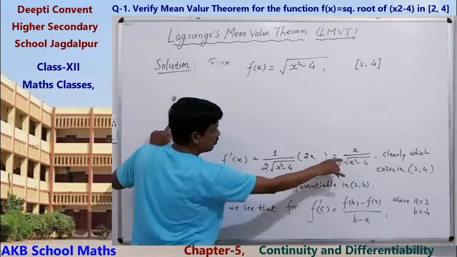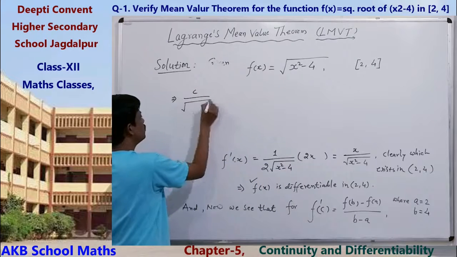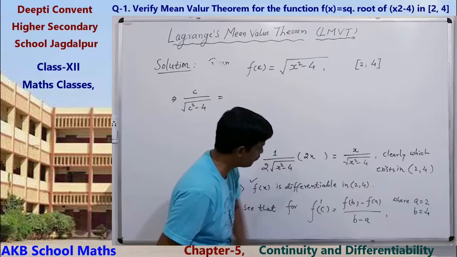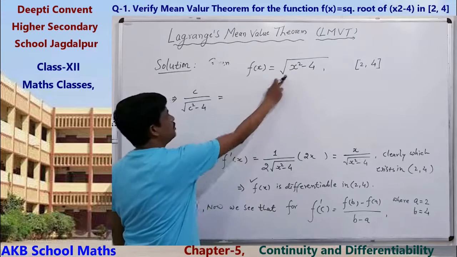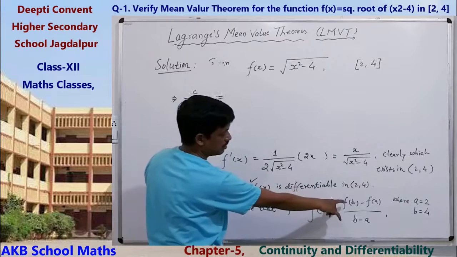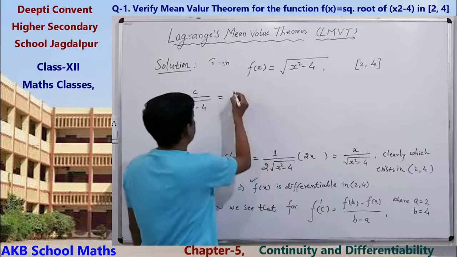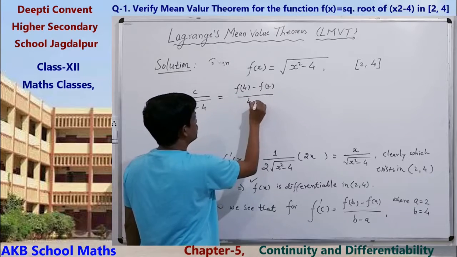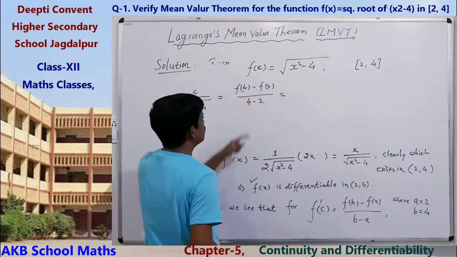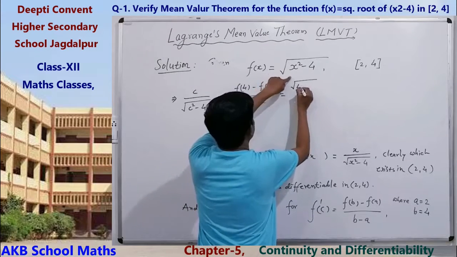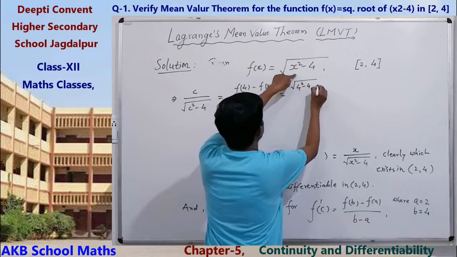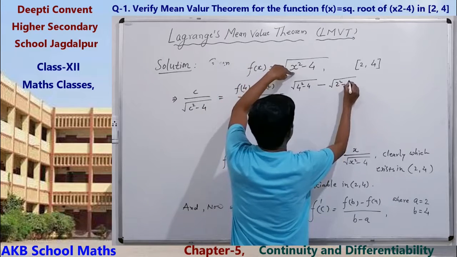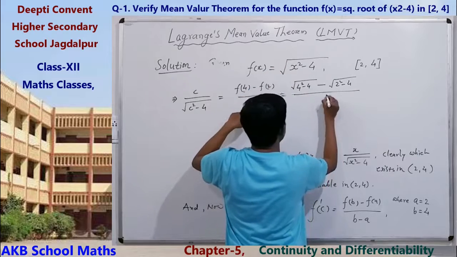So f dash c equals c upon root of c square minus 4, equals f(b) minus f(a) upon b minus a. What is f(b)? f(4) minus f(2) upon 4 minus 2. f(4) means root of 4 square minus 4, minus f(2), root of 2 square minus 4, upon 4 minus 2.